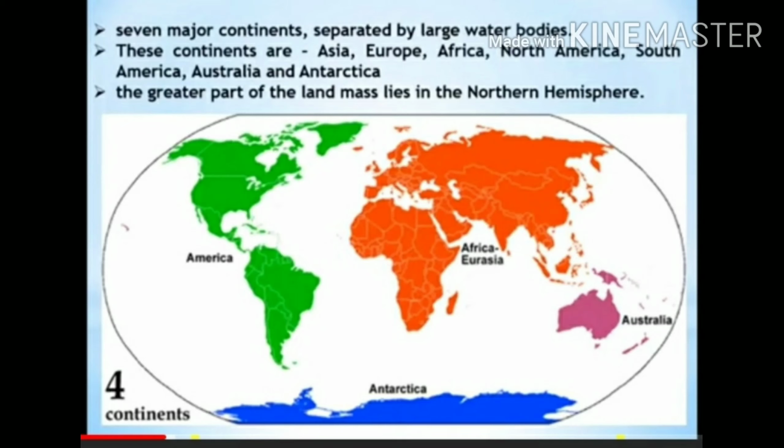The 7 major continents are separated by large water bodies. The greater part of the land mass lies in the northern hemisphere. Once again, we can know how many continents there are. There are 7 major continents in the world, that are Asia, Europe, Africa, North America, South America, Australia, and Antarctica. These continents or land masses lie in the northern hemisphere.